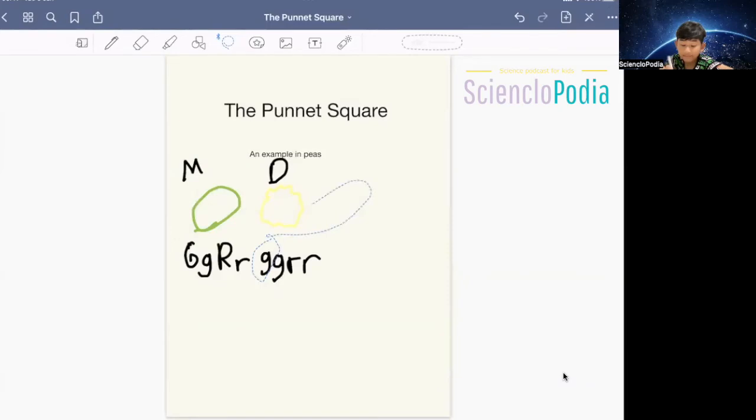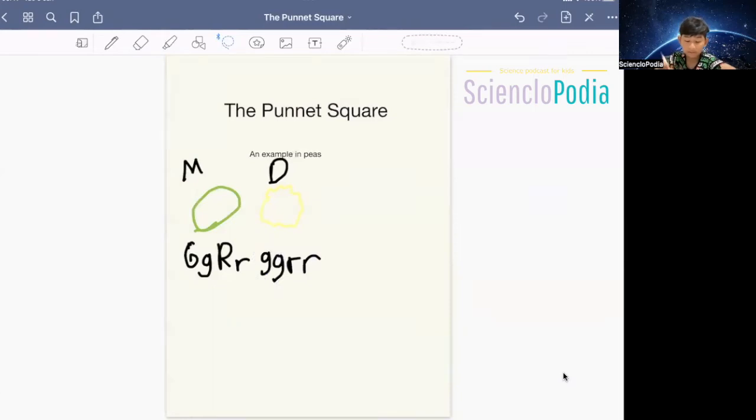In this case, it's yellow because there are two recessives, and this is green because there is one dominant. Same for the roundness. This is round because there's at least one dominant, and this is wrinkly because there's no dominant over here.